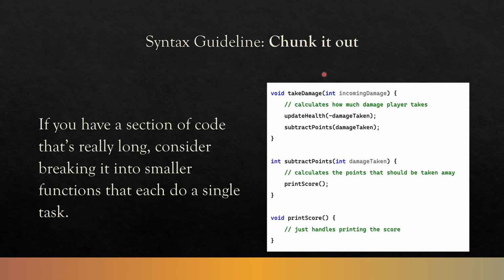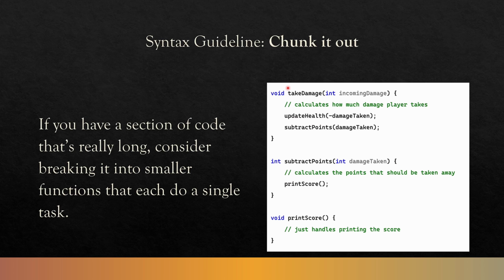Next, chunk it out. If you have a section of code that looks really, really long, you want to consider breaking it into smaller chunks, a function for each single task. So here I have a function that handles taking damage. I could have update health and subtract points inside of here, but really, for taking damage, I just want to be able to look and see, all right, I want to update health. Great. Let's subtract the points. Great. I don't care how this happens once I've written it. Subtracting points, I write this function one time, and then I just want to be able to use it again later. I don't have to think about it.